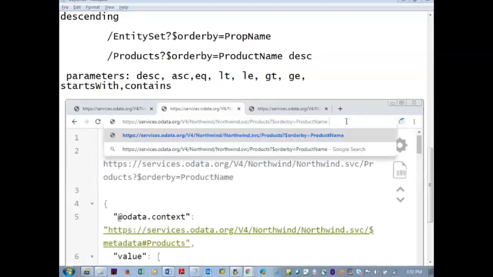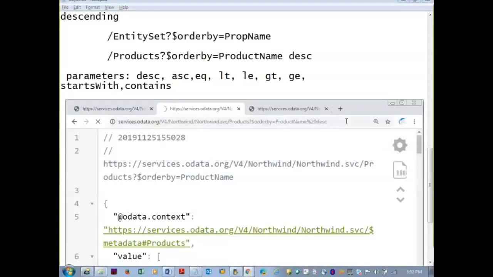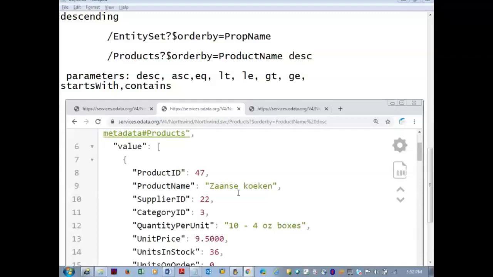Product name space DESC. So when I press enter, that space will be treated as %20 and it is sent to the server. Spaces are not allowed when it is speaking with the server. When the protocol speaks with the server, it won't allow any spaces. So you can see we got the descending order from Z.